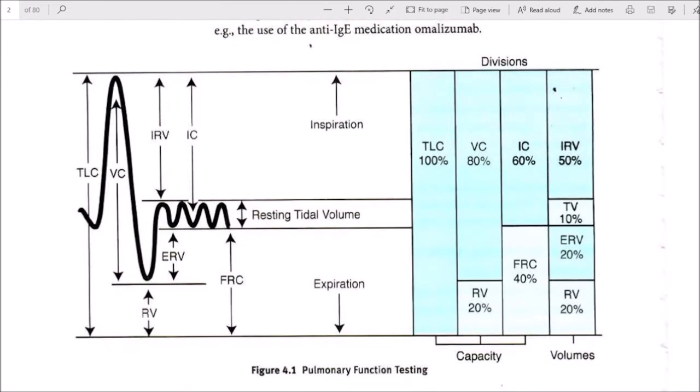Pulmonary function testing. TLC, vital capacity, expiratory reserve volume, inspiratory capacity, inspiratory reserve volume, residual volume, functional residual capacity, expiration, resting tidal volume, inspiration. Given TLC 100%, vital capacity 80%, residual volume 20%, IC inspiratory capacity 60%, functional residual capacity 40%, inspiratory reserve volume 50%, tidal volume 10%. Expiratory reserve volume 20% and residual volume 20%.